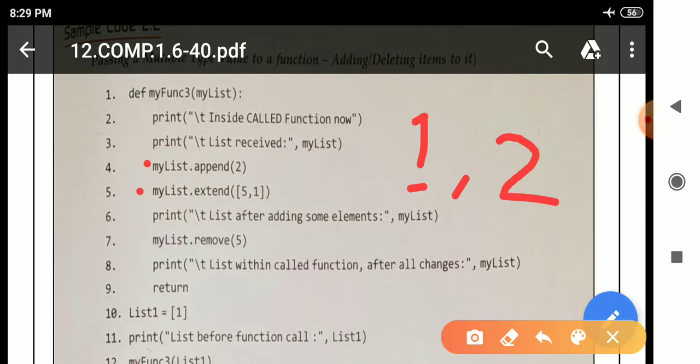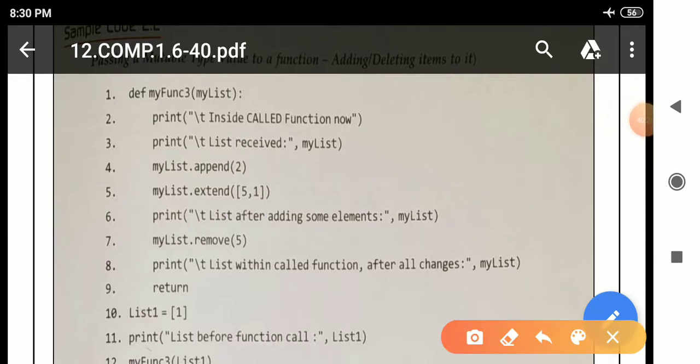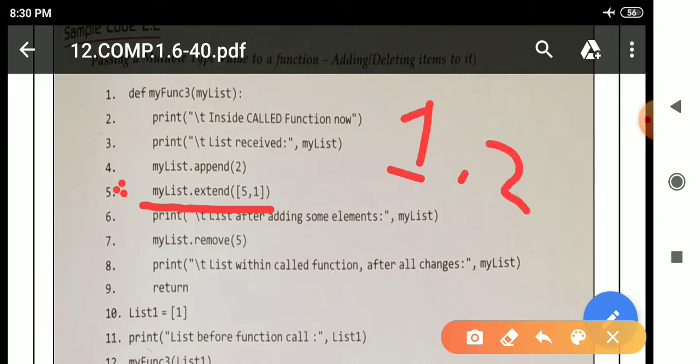In the next line there is some calculation: my list dot extend 5, 1. When we execute this line, what is it saying? My list here is 1, 2, because after the calculation of line number 4, my list becomes 1, 2.